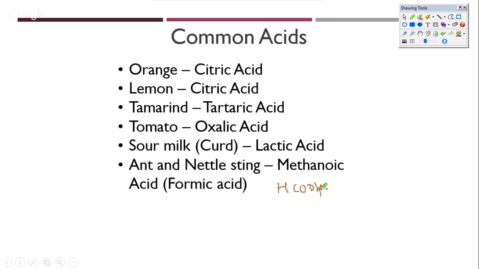Now, this is the normal way of writing it. In the HA format, we can as well write this as HCO2H. Okay, this is how we write it in the HA format. HA format is basically an anion, A minus, with a hydrogen, H plus. So that's a quick way of looking at all the acids that we know of.